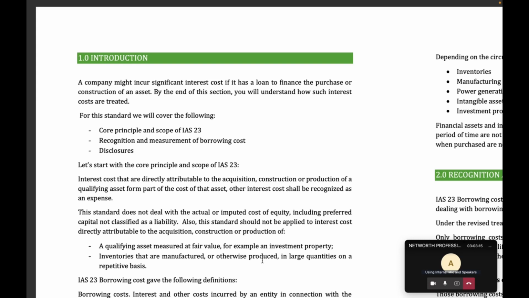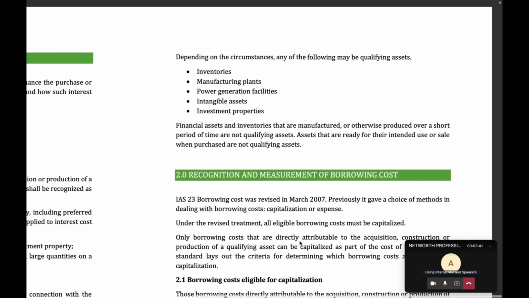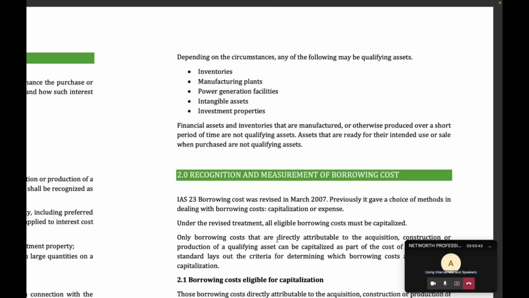But what I need you to note right now is that when you are constructing an asset, that asset becomes a qualifying asset, right? So the interest you are paying on the money you borrow from the bank to construct that asset is the focus here, and that's what they call borrowing cost. That interest has to be added as part of the cost of that asset. And that's that.